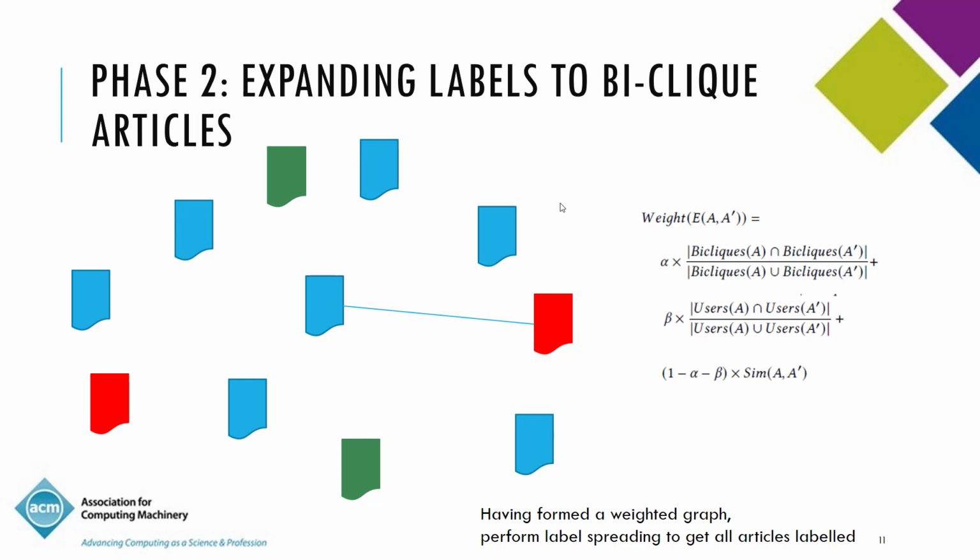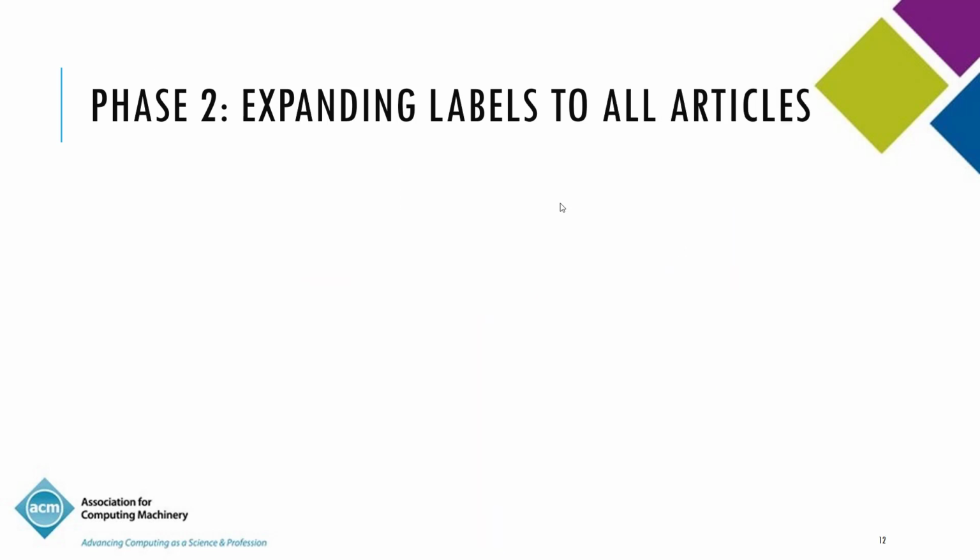Okay, so once we do this label spreading, we get labels associated with all the articles in biclicks, and so we now have a set of red articles which are labeled as fake, and a set of green articles which are labeled as non-fake. Now in phase 3, there is a typo here. It should be actually phase 3. We now expand the labeling to cover all the articles.